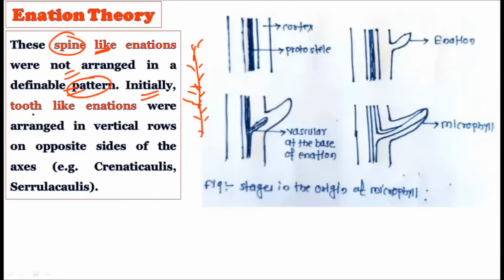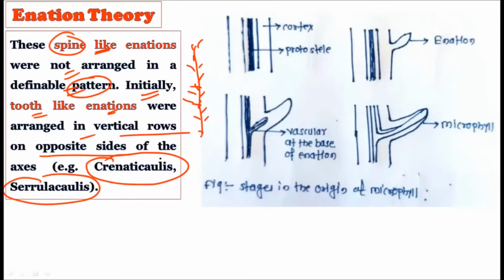Okay, now initially the tooth-like enations were arranged in vertical rows on opposite sides of the axis. For example, we have examples from the fossil record. These plants show the enations present on opposite sides, in an opposite fashion.